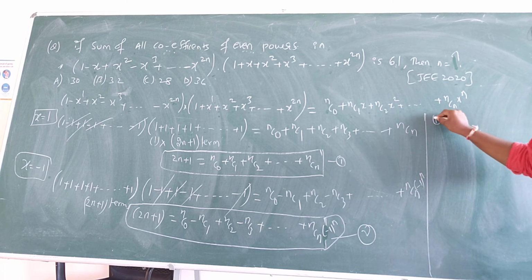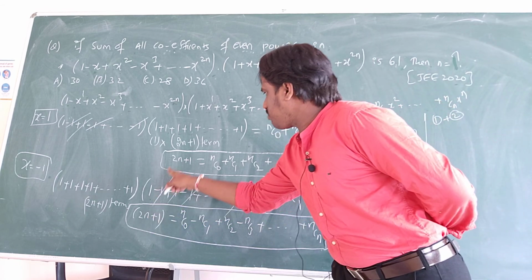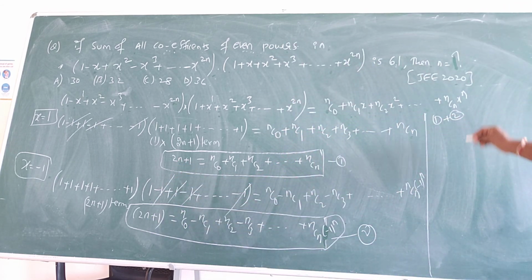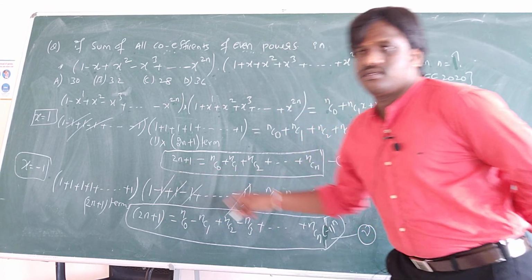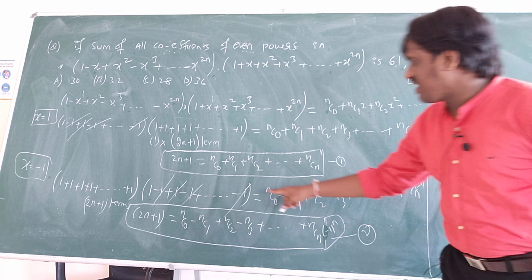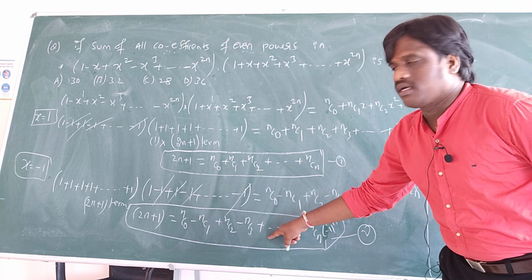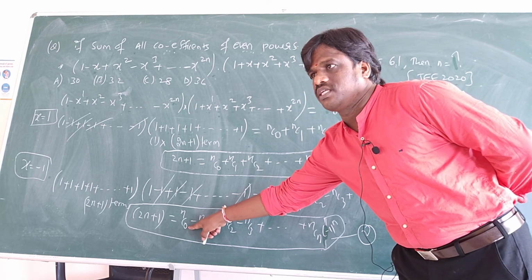So if I add 1 plus 2, what will I get here? 2n plus 2n, 4n, right? Plus here 1 plus 1, 2. And this is what I get if I add this and this. Okay, nc0 plus nc0, 2nc0.